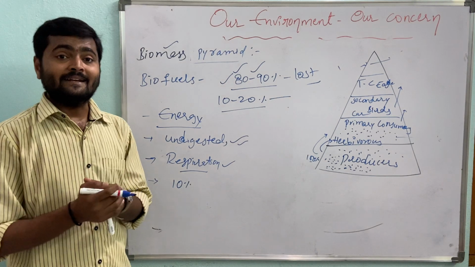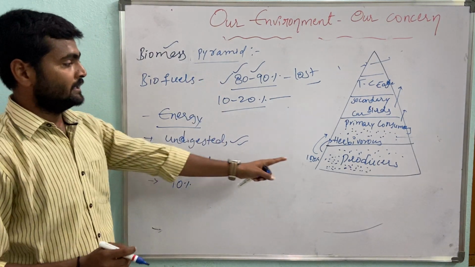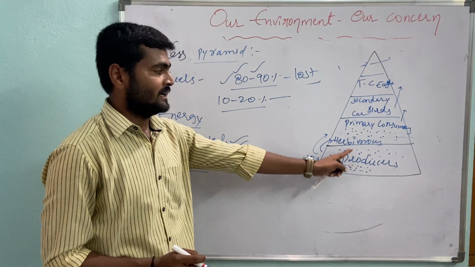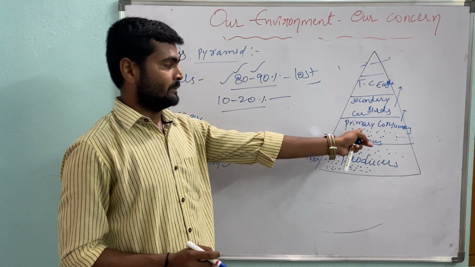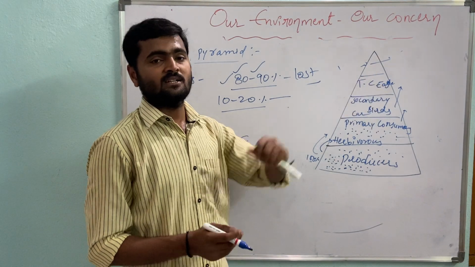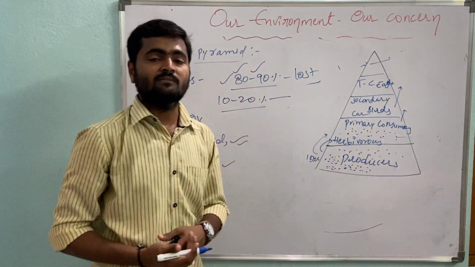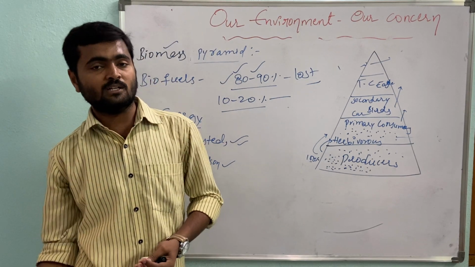The inorganic materials, by the photosynthesis process, enter into the plant body. From the plants they enter into animals: primary consumers, secondary consumers, tertiary consumers. Whenever they die, or whenever the plants shed their leaves, they again reach the ground.